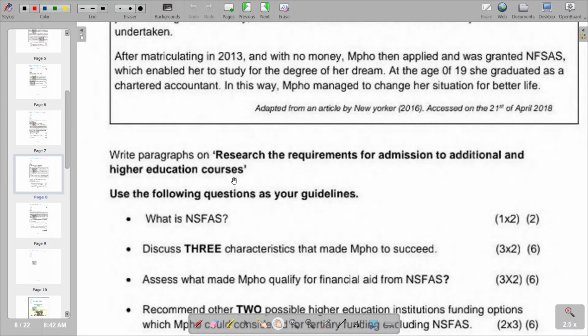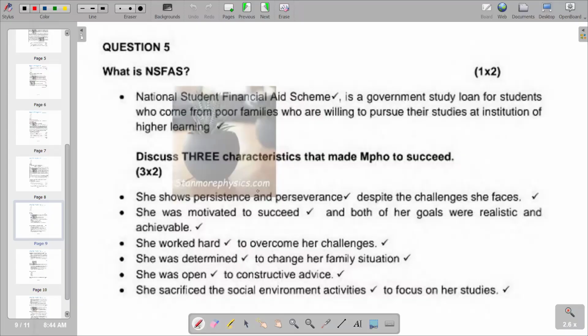So basically, that's NSFAS. We have also that in our answer section, as we have the explanation of NSFAS. So this is the expansion that we have in terms of NSFAS, whereby it's National Student Financial Aid Scheme.